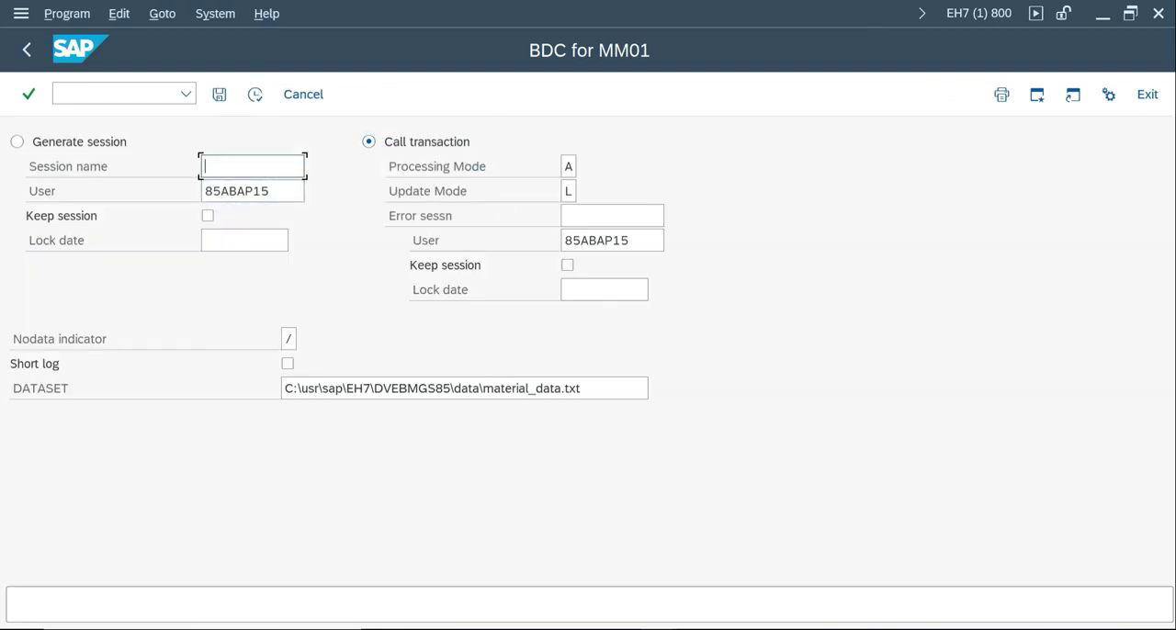Now I'm going to execute the same with processing mode E. Maybe E or N, it doesn't make any difference. Okay, let me go with N, and I'm requesting to create an error session. This error session is going to be created in the SM35 transaction. So file, everything is the same, execute.